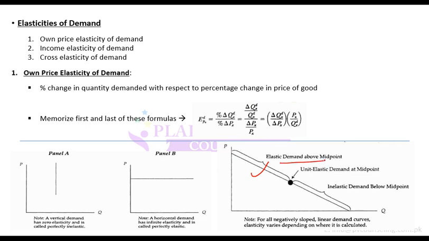So this is elastic, this is unit elastic, this is inelastic. And if demand is perfectly elastic, it means that quantity will become zero as soon as you change the price. So that means you cannot change the price no matter what. If you change the price even by $1, quantity will vanish. This is known as perfectly elastic demand, and this perfectly elastic demand has a horizontal curve.